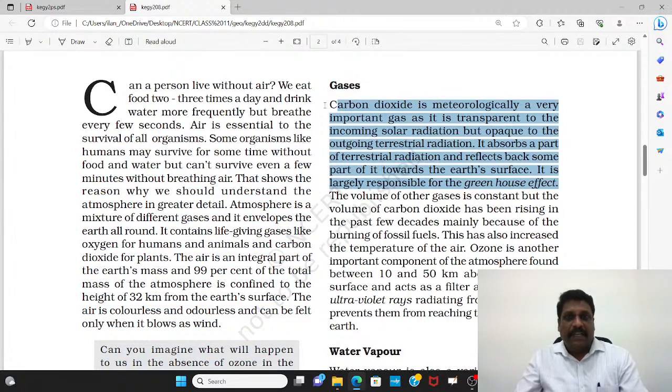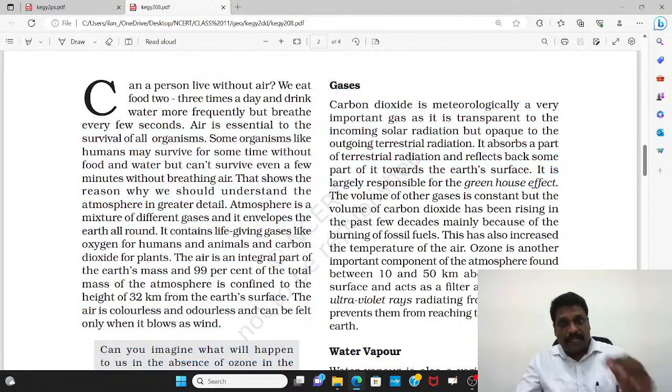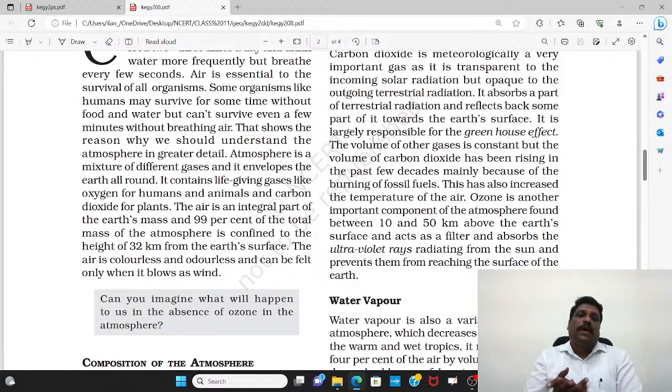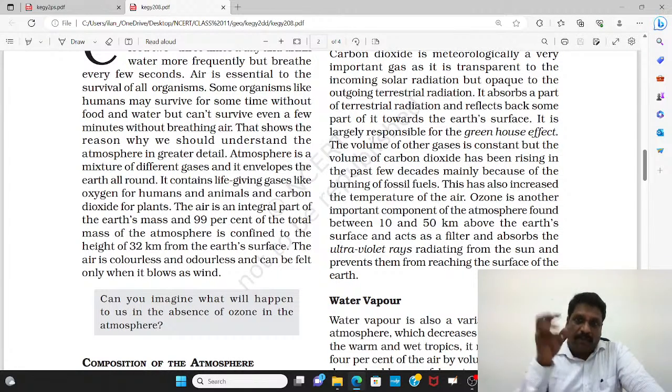So, they are giving you a hint of what exactly is the role played by carbon dioxide. When I talk about carbon dioxide, my dear friends, normally we demonize carbon dioxide, right? We give an impression as though carbon dioxide is a demon, but not exactly. If carbon dioxide had not been there, this earth would have been extremely cold, right?